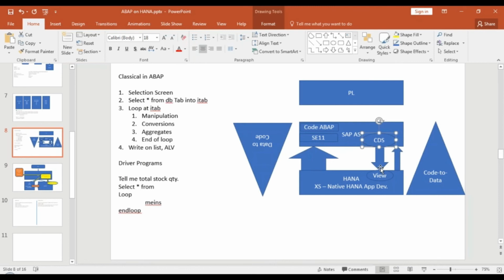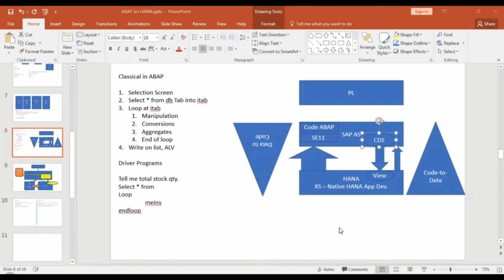We will not learn HANA CDS in this course. We will learn ABAP CDS in this course. HANA CDS will be taught in my next course, HANA XS Development. If you subscribe to my HANA XS Development course, that time you will learn HANA CDS. We will create information views in our current course, and it is not HANA CDS.